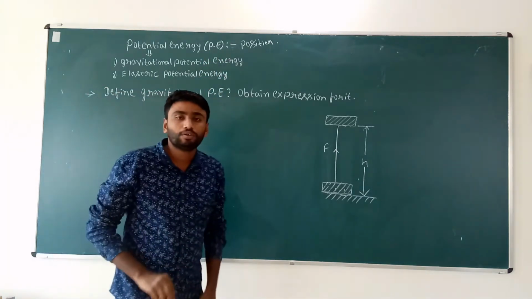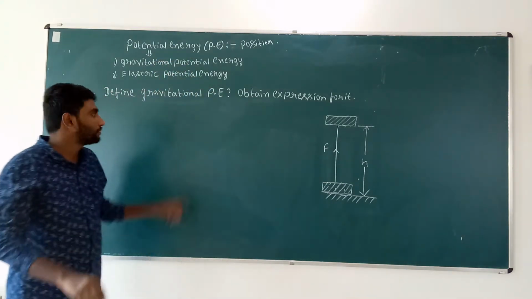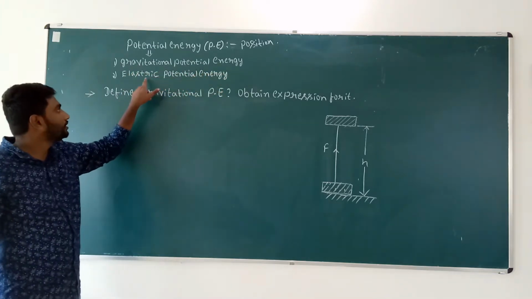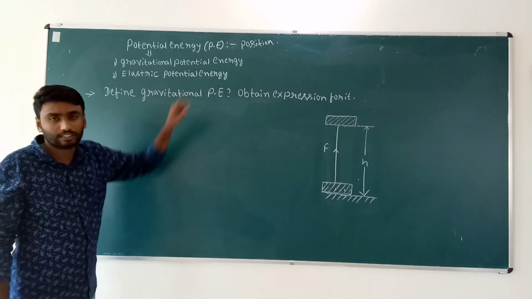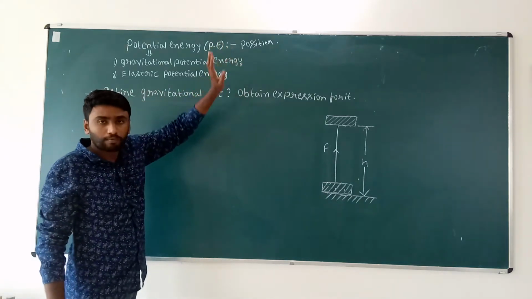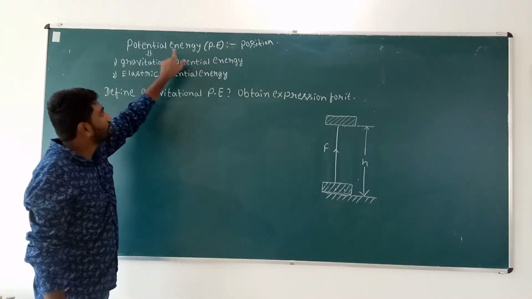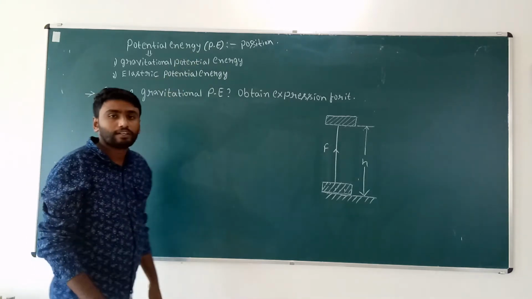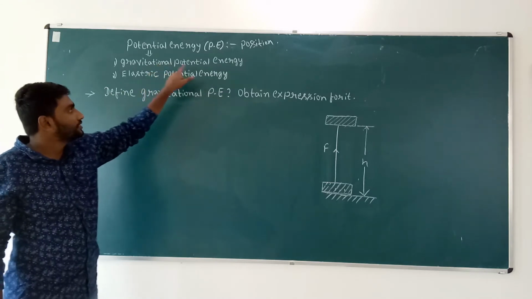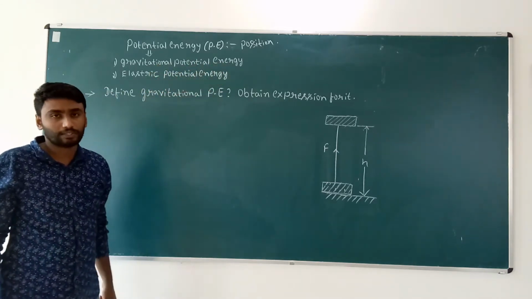There are two types of potential energy. First, gravitational potential energy. Second, elastic potential energy. So the energy possessed by a body due to its position is called potential energy, and there are two types: gravitational potential energy and elastic potential energy.